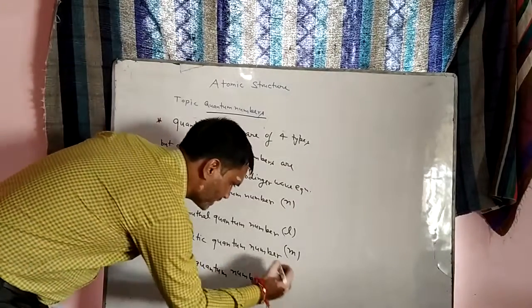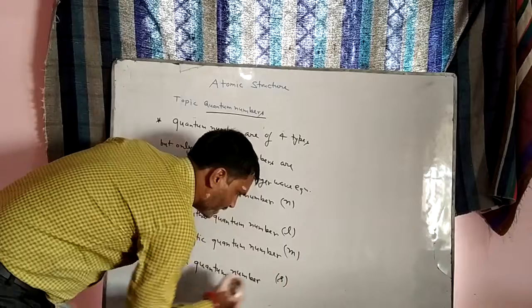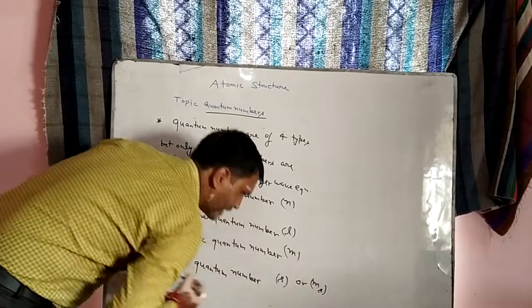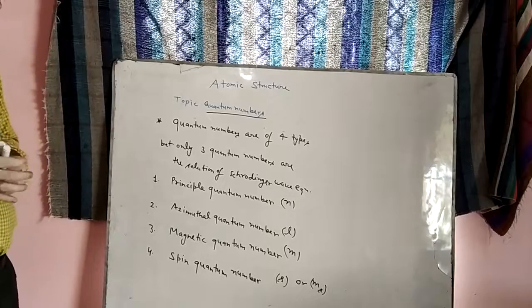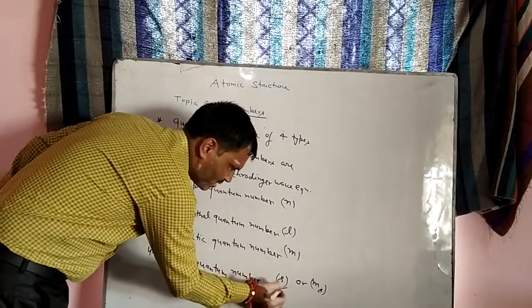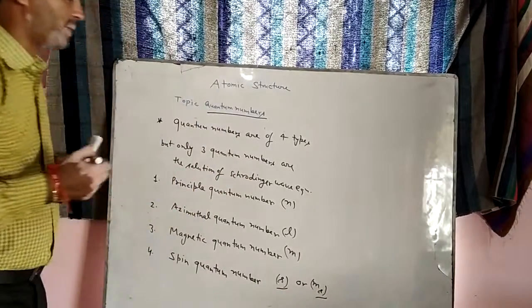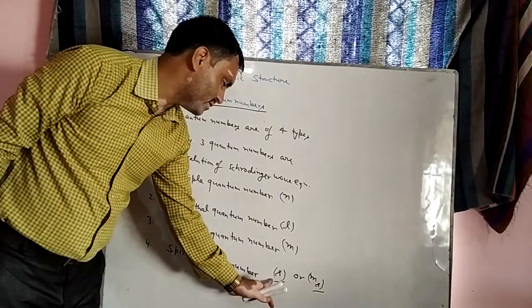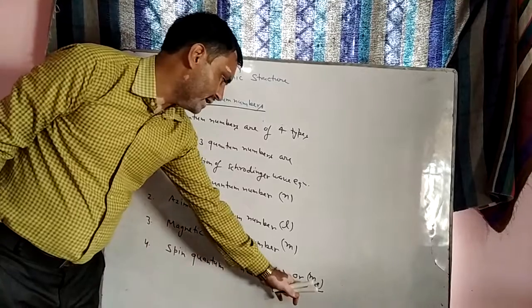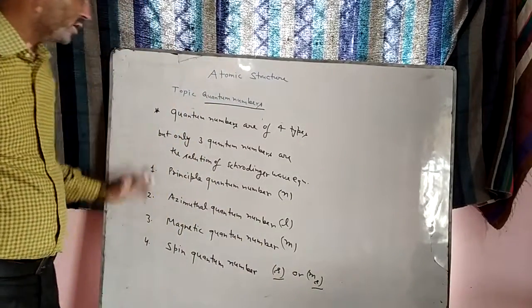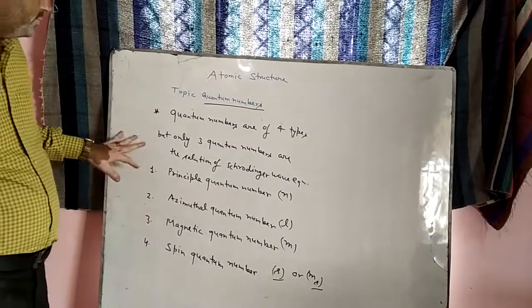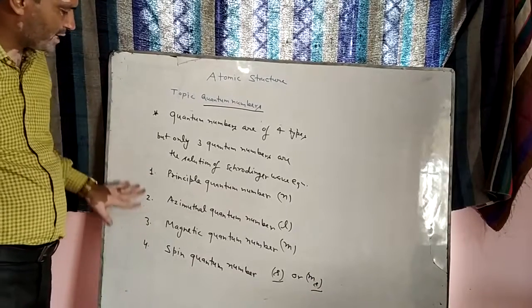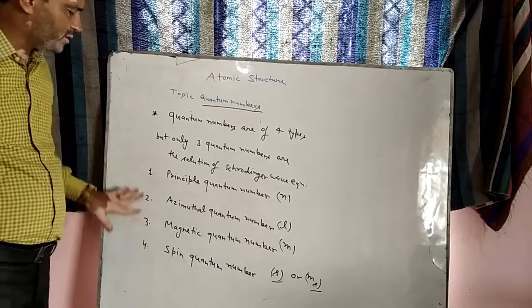The spin quantum number is denoted by small s, or in some books it is written as m suffix s. So you can write either s or ms. In many books s is given and in many books ms is given, so don't be confused.